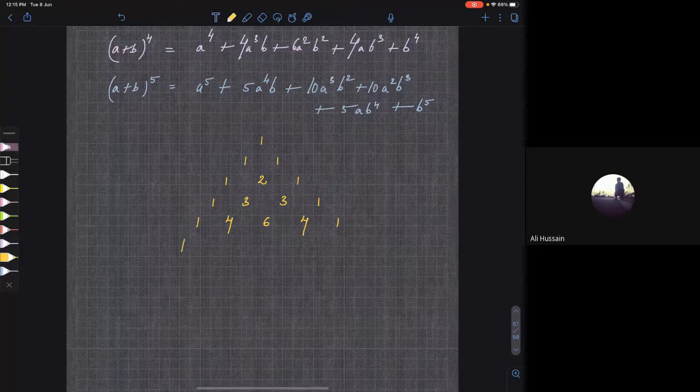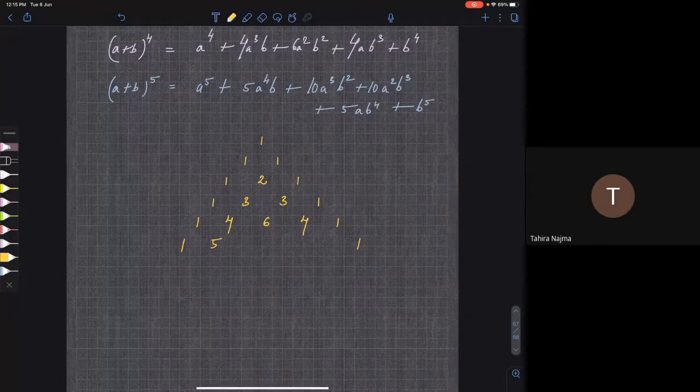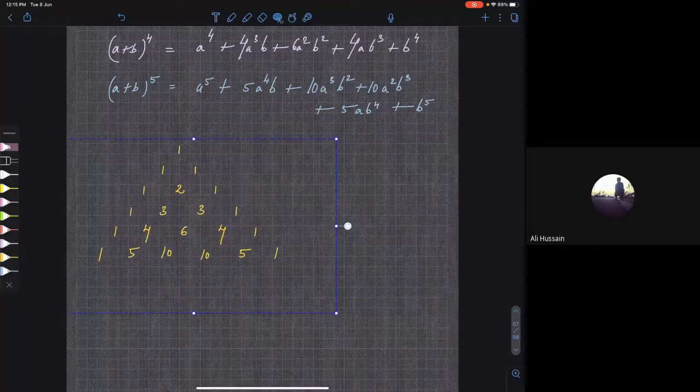Now one more. 1 and 1. If you add these two numbers, what will you get? 5. When they add these two numbers, what? 10. Again 10, and again 5. So basically you can keep on doing this forever. You are getting my point.